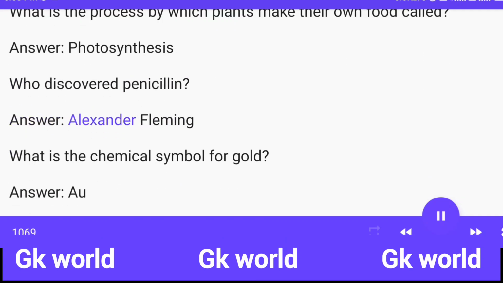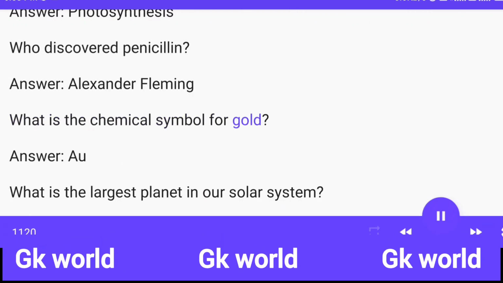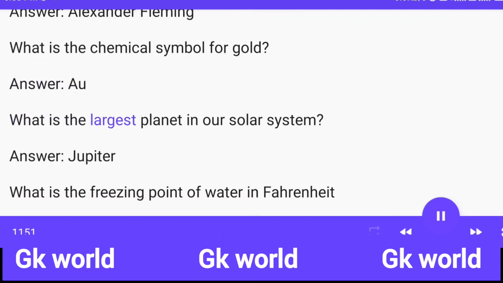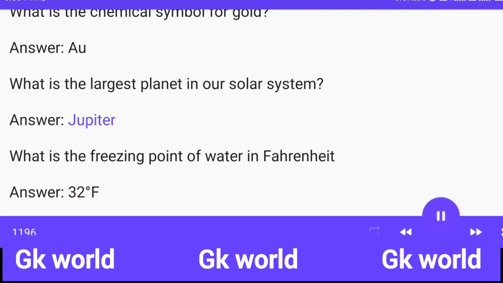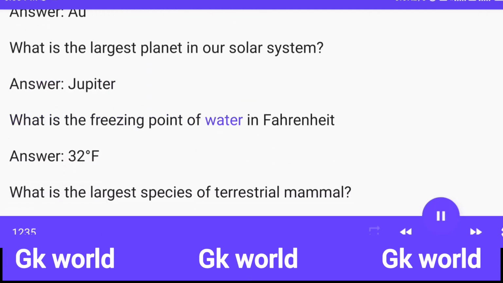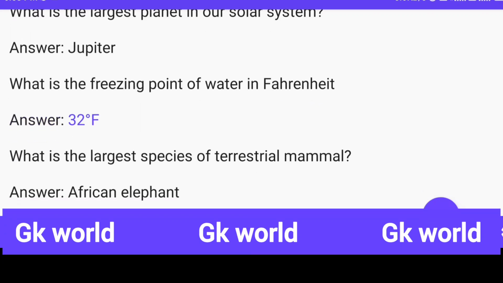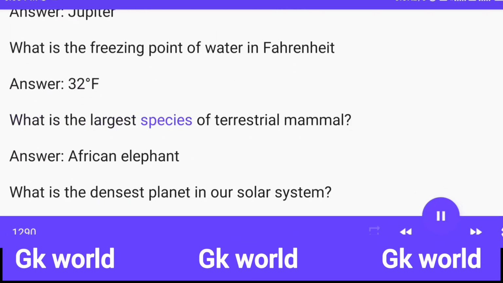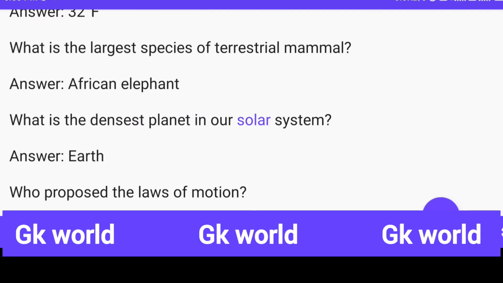Answer: Alexander Fleming. What is the chemical symbol for gold? Answer: O. What is the largest planet in our solar system? Answer: Jupiter. What is the freezing point of water in Fahrenheit? Answer: 32 degrees Fahrenheit. What is the largest species of terrestrial mammal? Answer: African elephant.